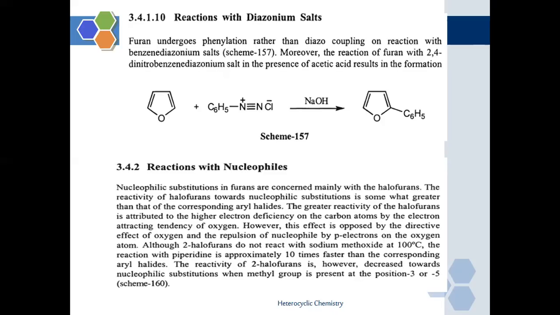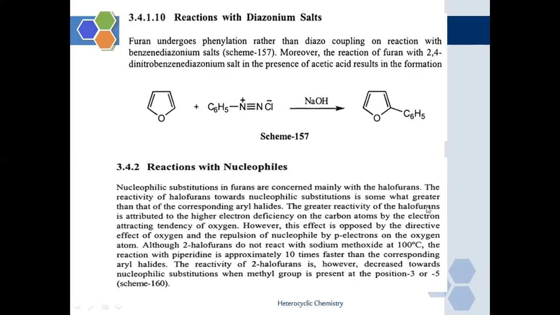Now, the next part of the reaction is reaction with nucleophiles. Nucleophilic substitutions in furan are concerned mainly with the halofurans. The reactivity of the halofurans towards nucleophilic substitution is somewhat greater than that of the corresponding arene halides.